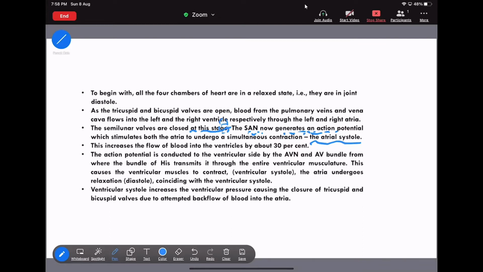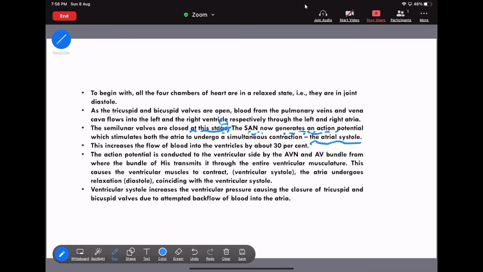In the second situation, the SAN now generates an action potential. SAN is nothing but the pacemaker. I already said that. Because of this generation of the action potential, the SAN is always called the pacemaker.